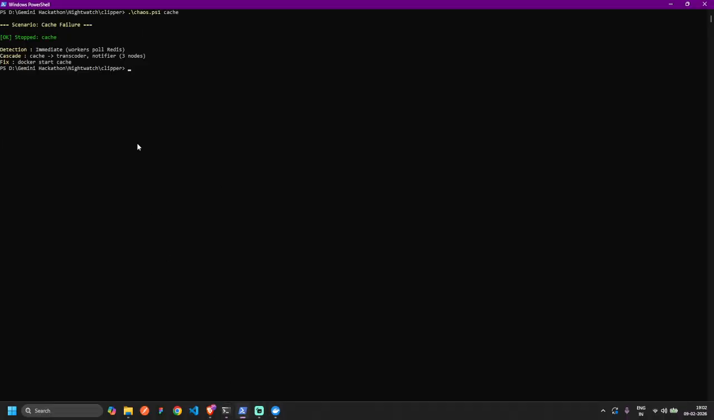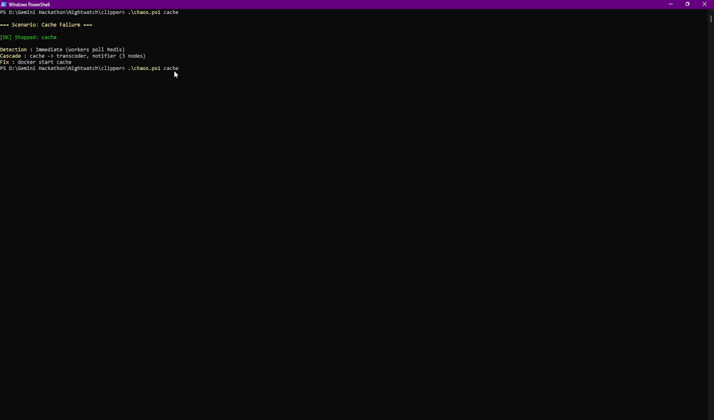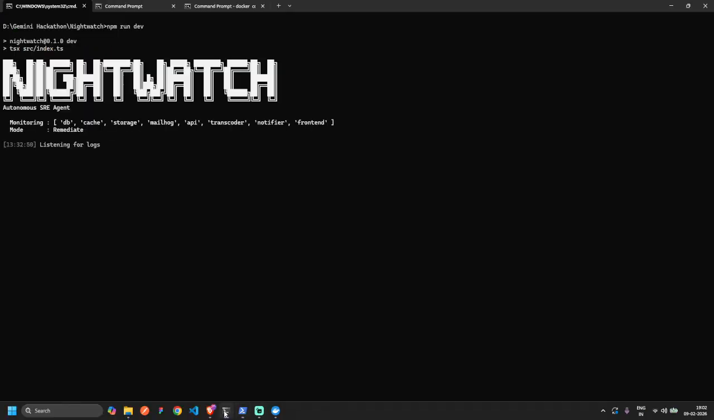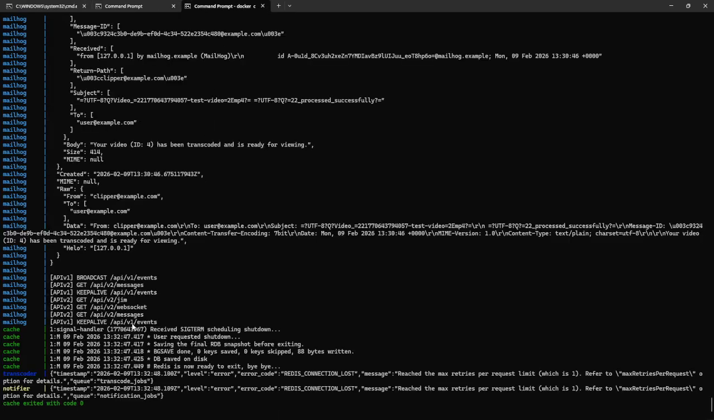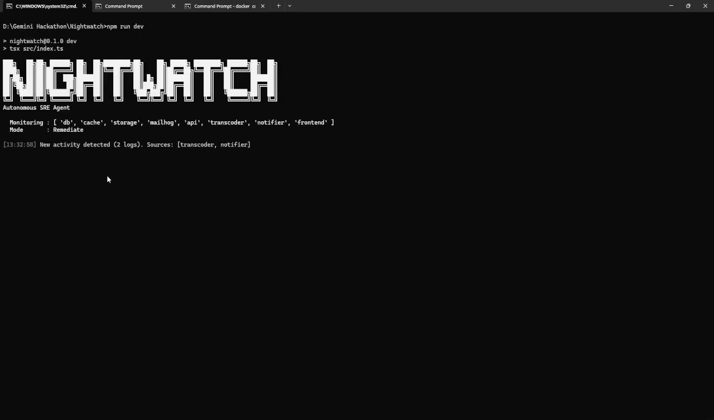So let's start by running a chaos utility called cache. It is basically killing the cache container, and we can see that we get error logs that the Redis connection has been lost. And these error logs are then picked up by Nightwatch. It batches these errors so that it can get all the related errors properly without losing any context.